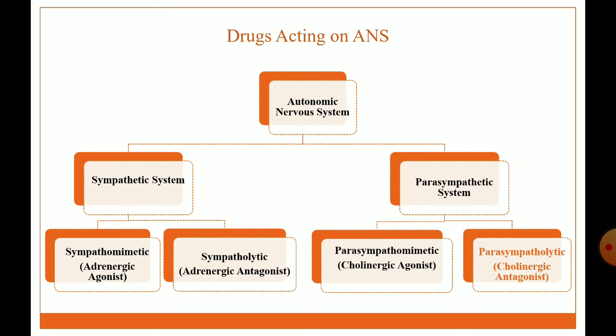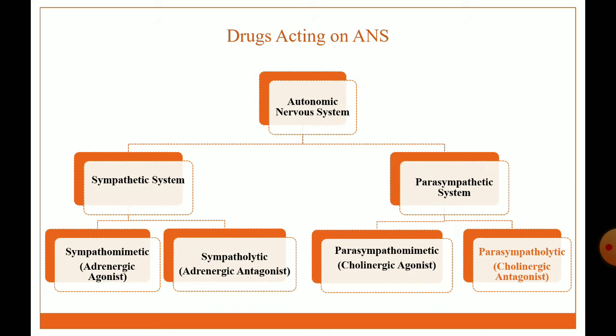Action of drugs on the ANS can be classified in the following way. The autonomic nervous system is classified into two types: sympathetic system and parasympathetic system. According to the action of drugs on the sympathetic system, it is classified into two types: sympathomimetic agent, also called adrenergic agonist. Second class is sympatholytic agent, also called adrenergic antagonist.